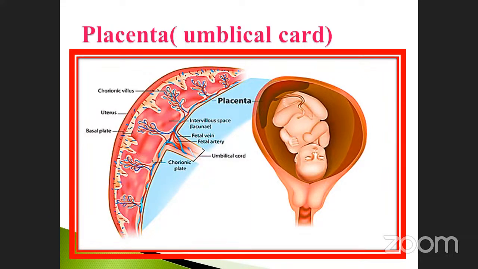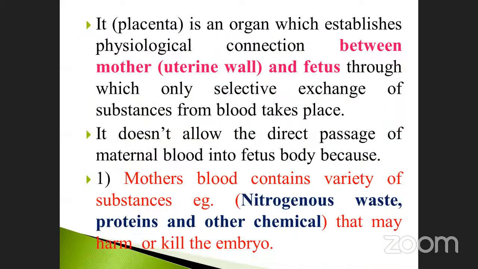Which one is called what? This is called the chorionic plate. These are all called the chorionic plate. Already we discussed it. The placenta is an organ which establishes a physiological connection between the mother, denoted as the uterine wall, and the fetus, through which the selective exchange of substances from blood takes place.